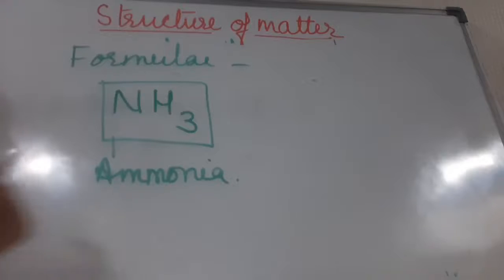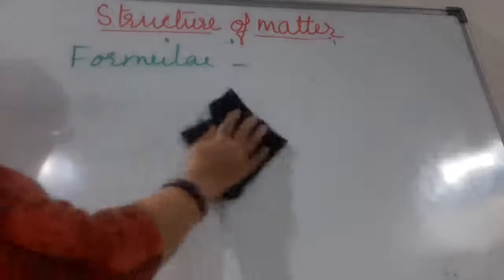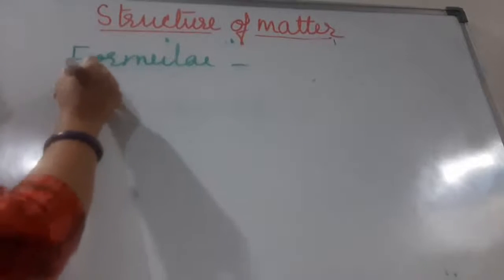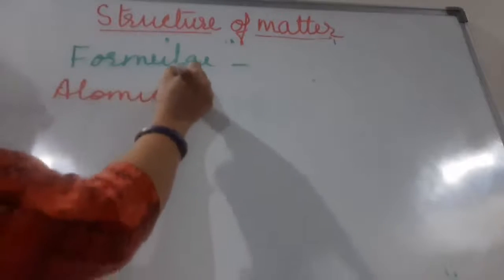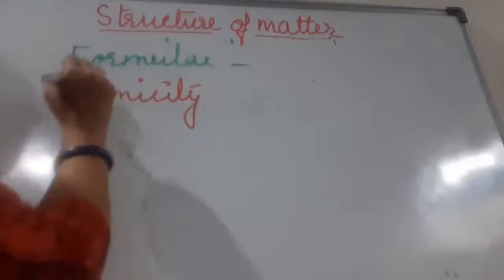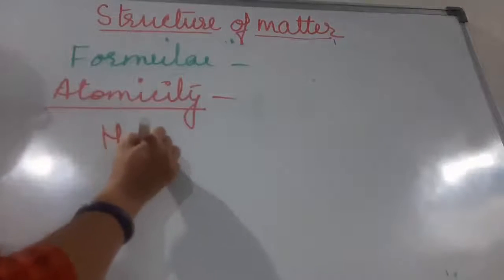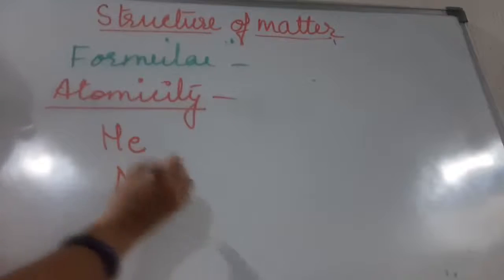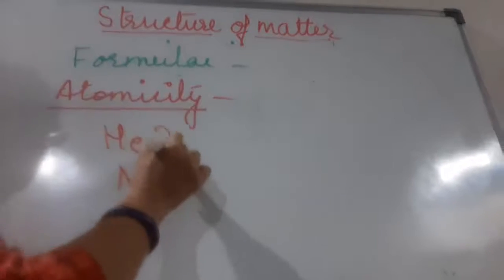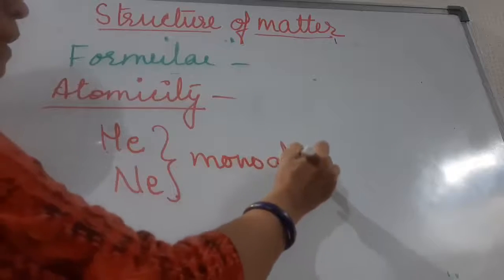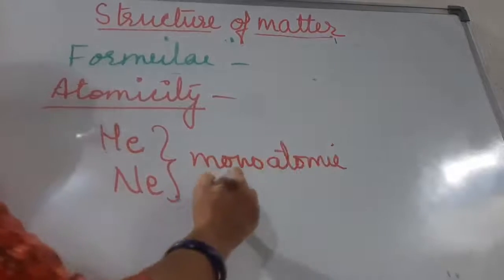Now we are moving to the next topic, which is atomicity. Now children, let us talk about atomicity. What is atomicity? Children, the atoms of some elements can exist independently. As you know, helium can exist this way, neon can exist this way. So what is the atomicity of helium and neon? They are monoatomic elements.